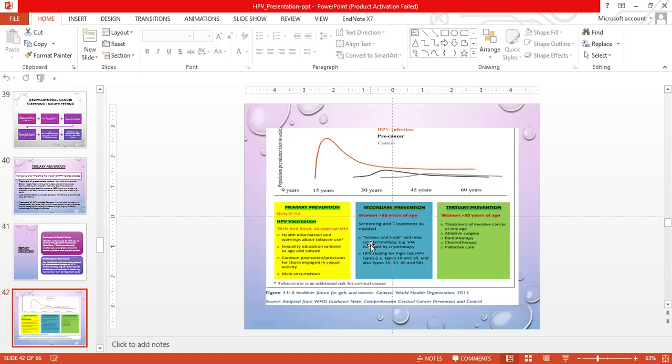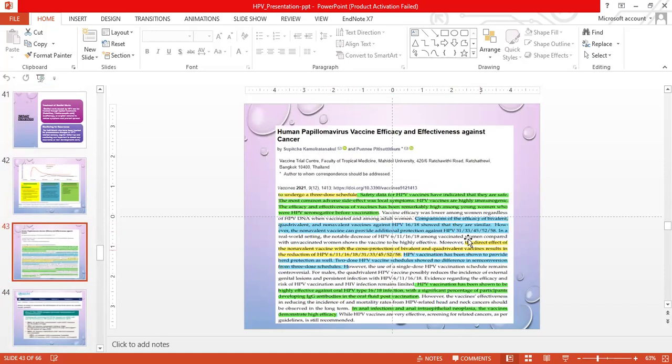This is again the summary. Prevention of HPV as devised by WHO. The primary prevention includes vaccination, health information, sex education, condom use, and male circumcision. Secondary prevention includes screening and testing. And the tertiary prevention includes treatment of the invasive cancer by ablative surgery, radiotherapy, chemotherapy, or palliative care.